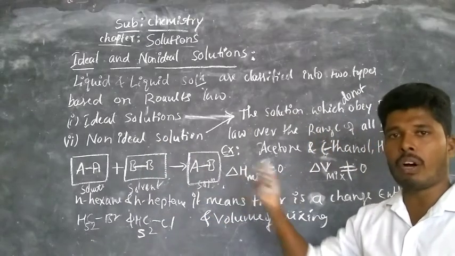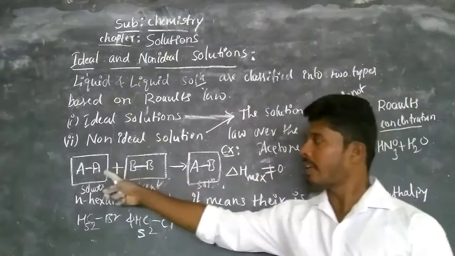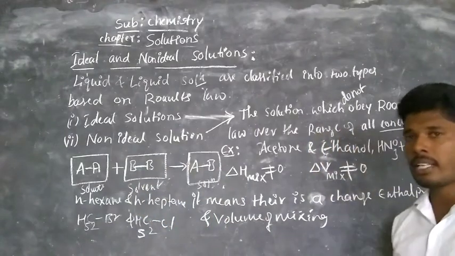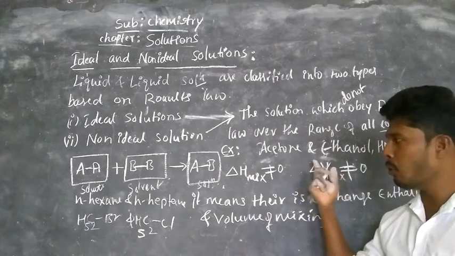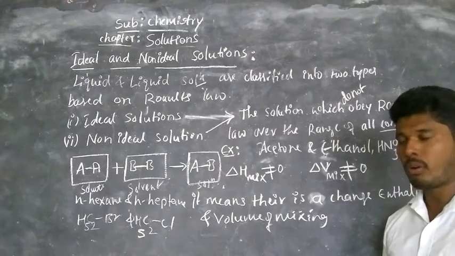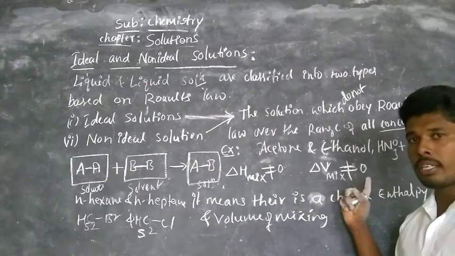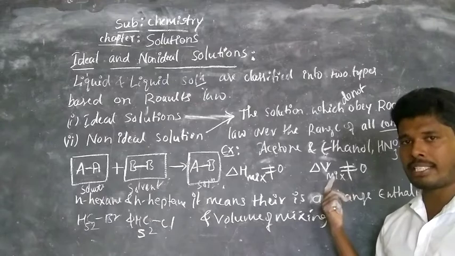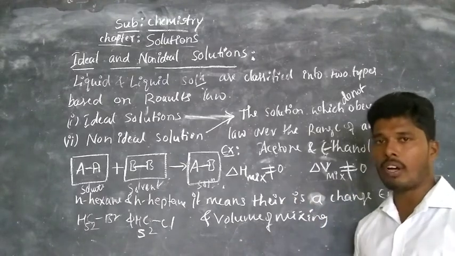It means there is a large difference between the internal attraction of AB and AA and BB. Such type of solutions we call non-ideal solution. These don't obey Raoult's law. Here delta H of mixing and delta V of mixing are not equal to 0. They are greater than or less than 0, not equal to 0.